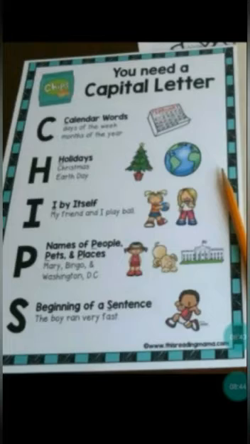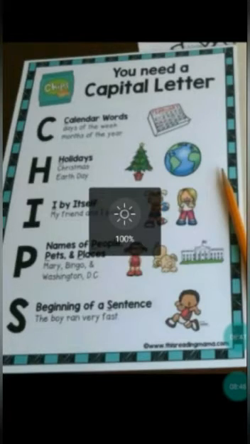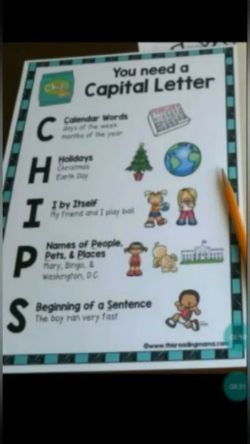The first letter should be written in capital letter. Next, beginning of a sentence. Whenever you start a sentence, you should start with a capital letter. If you see here, my friend and I play ball. Here my, M is written in capital letter. In the same way, the boy ran very fast.